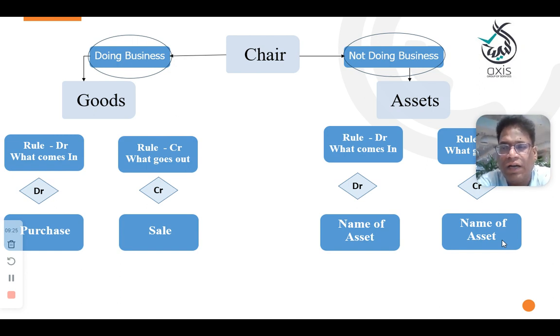In both cases, goods are coming in. When goods come in, debit the purchase account. When an asset comes in, debit the name of the asset. When goods go out, you need to treat it as a sale, and when an asset goes out, you need to credit the name of the asset. Hope the concept is clear.